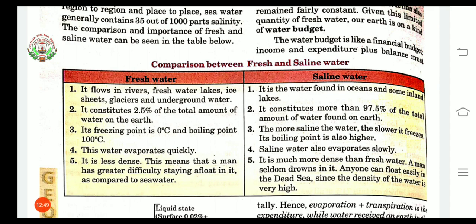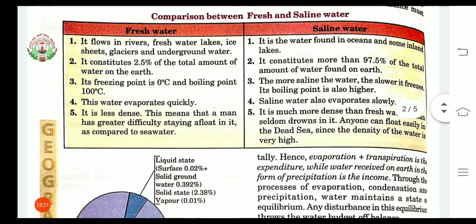Fifth, fresh water is less dense. This means that a man has greater difficulty staying afloat in it as compared to sea water, so a person can easily drown there. Saline water is much more dense than fresh water. A man seldom, meaning rarely, drowns in it. Anyone can float easily in the Dead Sea since the density of the water is very high.